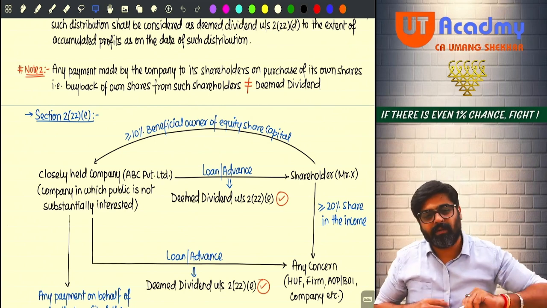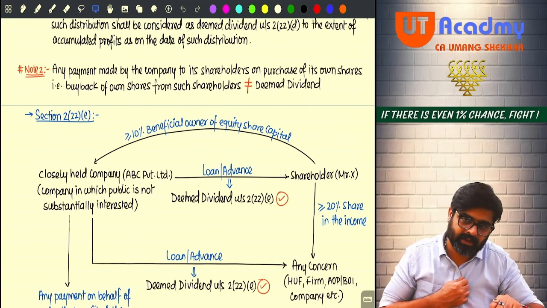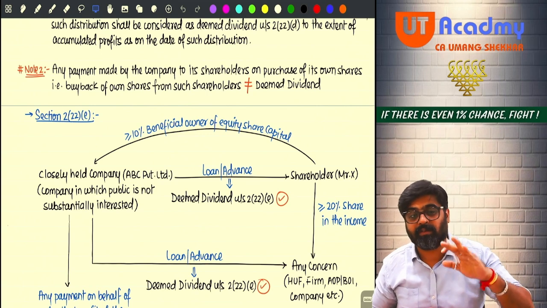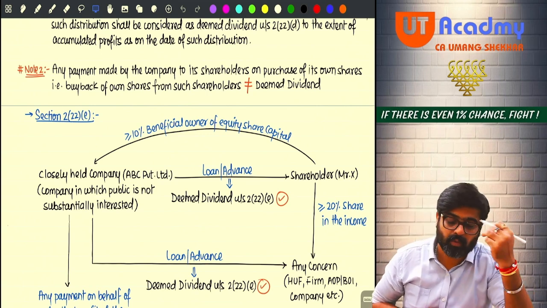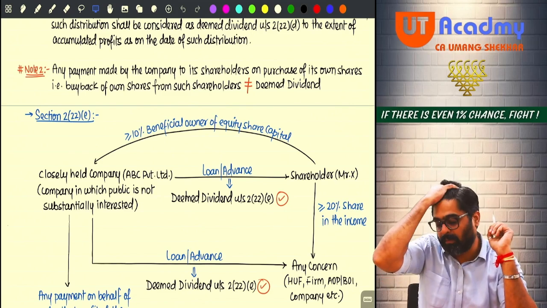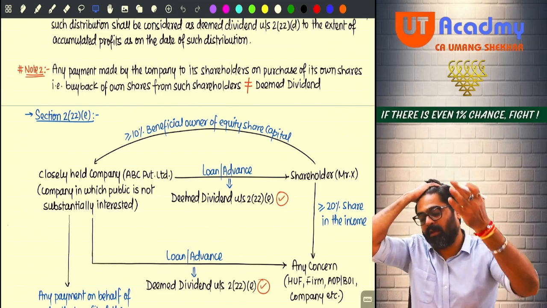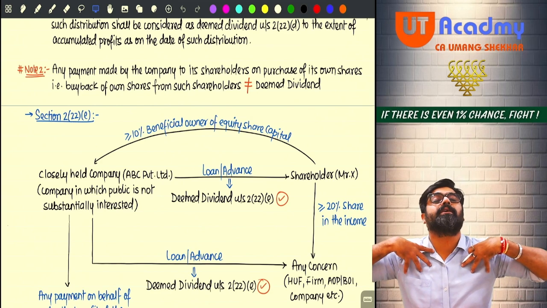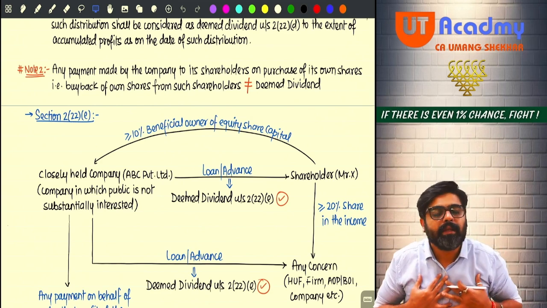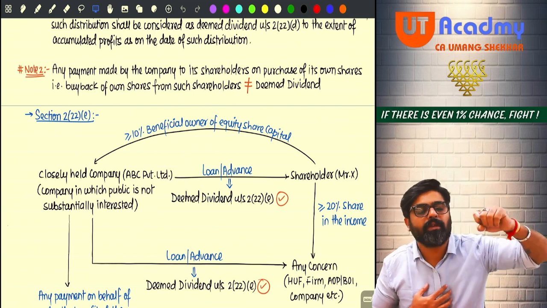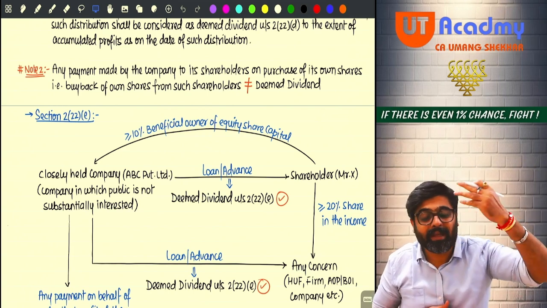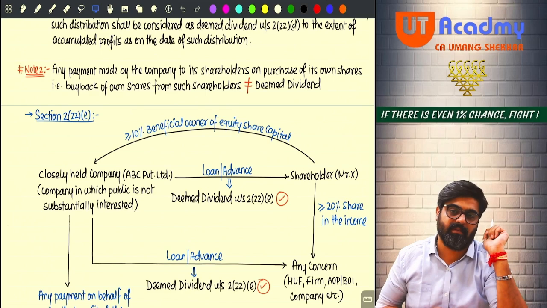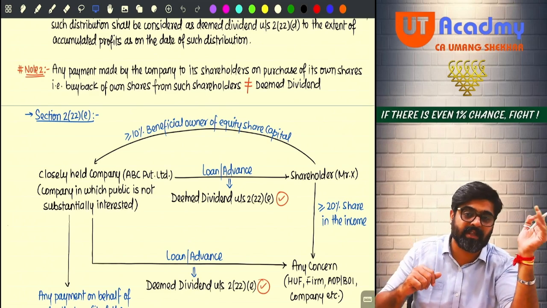Now see, for a closely held company, there are no restrictions for granting of loans or advances. In the Companies Act, the restrictions on granting loans, advances, etc. are very stringent. They have to compulsorily follow. Which type of companies? Public limited companies. Because in a public limited company, the company where the public is substantially interested, meaning majority of the shareholding is with the general public, you cannot do whatever you want with the money of the general public lying in that company.